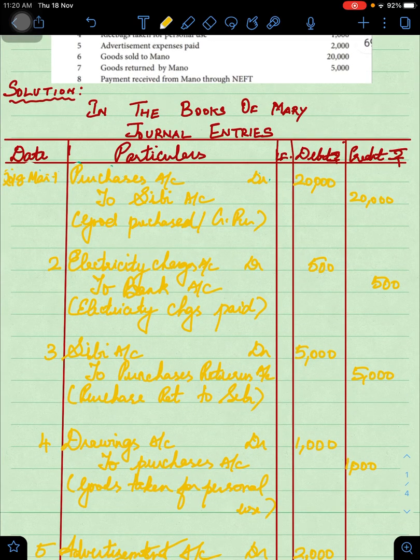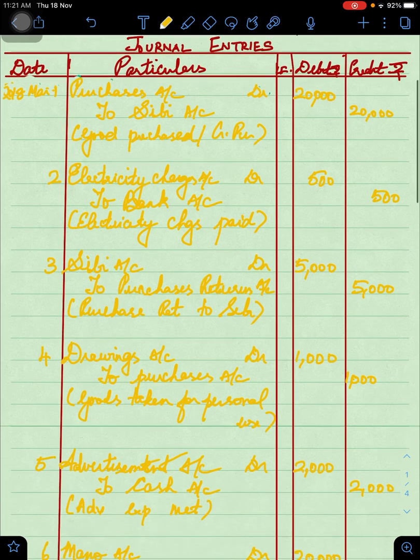Finally on 8th, the last transaction, it says that Manu is settling. So payment is received from Manu through NEFT. You can see that there is no value mentioned here. Why? Because goods sold 20,000 is already there, and from this you just minus 5,000, so the value will be 15,000. So simple. That is what we will be doing here.